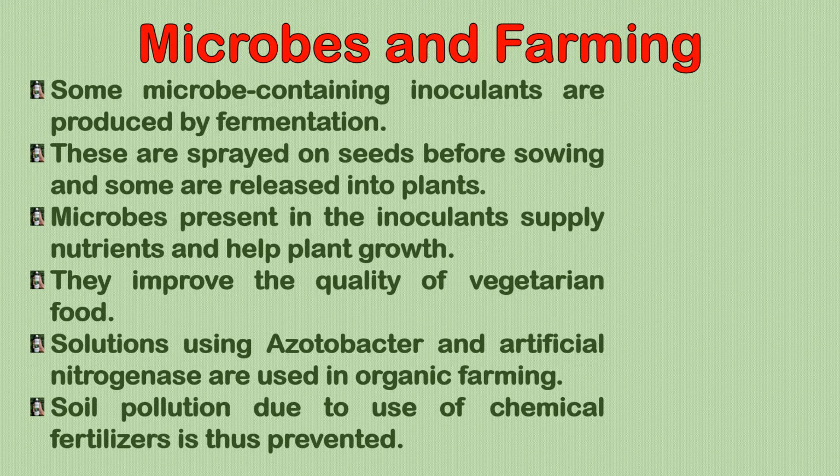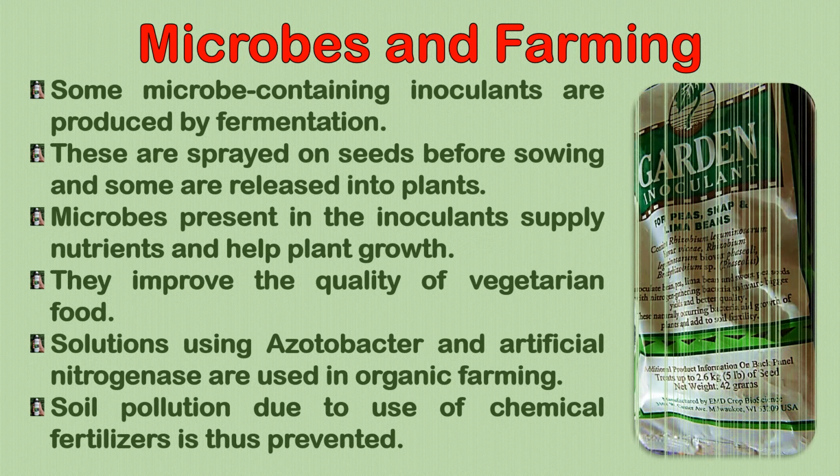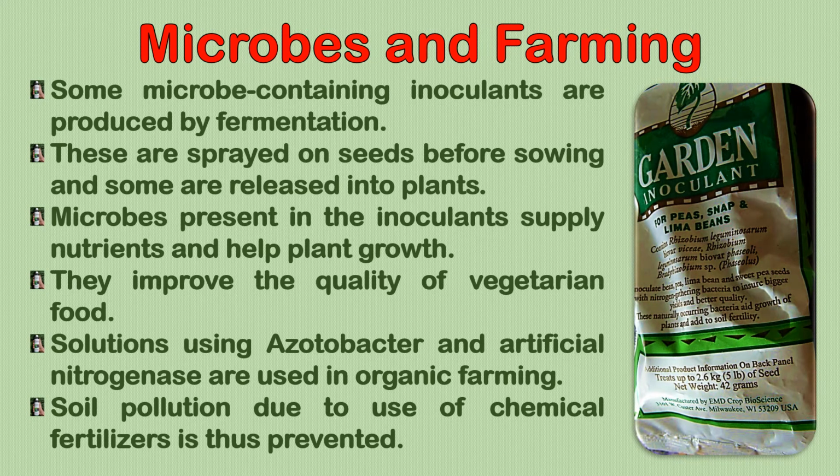Soil pollution, therefore, because of chemical fertilizers, is prevented. So instead of chemical fertilizers, we put some inoculants containing microbes. And this helps in a kind of organic farming. So this is a garden inoculant. Can you see here, in powdered form, for peas, snap, and lima beans. So you don't need to put any chemical fertilizers.